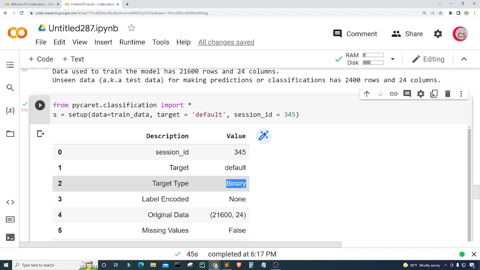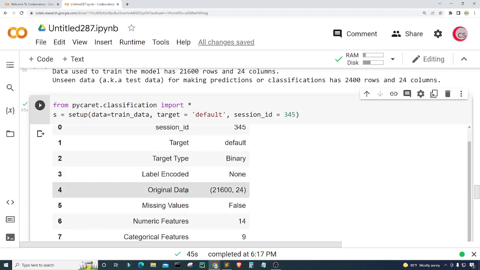However, it could have also been multi-class, right, if it was more than 2. Okay, and then it tells us if our data is label encoded, and for this data set, no label encoding was required because the variable types were all numeric, right? They're all numbers in the data set.